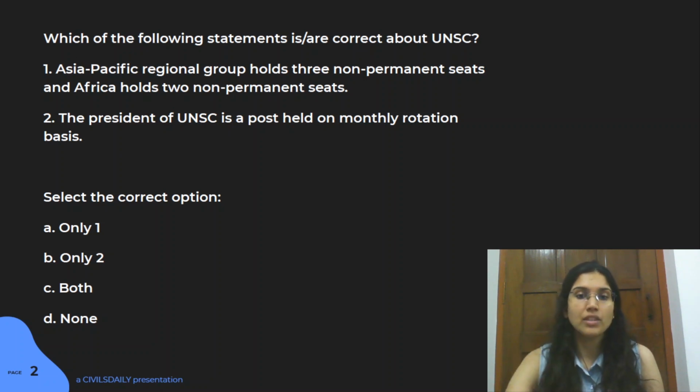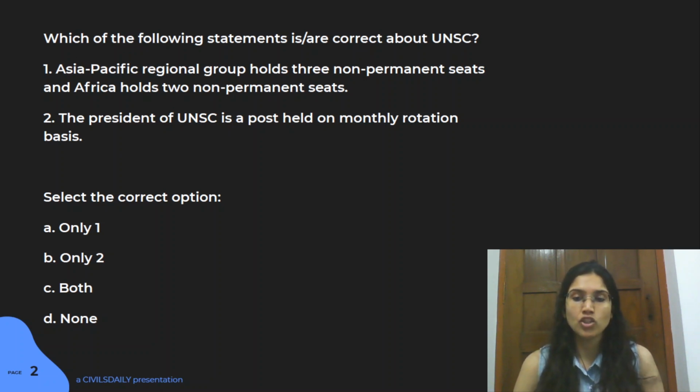The first statement here is wrong. It's more of a factual question, but make sure you remember that in UNSC we have 3 seats given to the African group region, right? Latin America and Caribbean, Asia Pacific, and Western Europe and Other groups have been given 2 seats each, right?